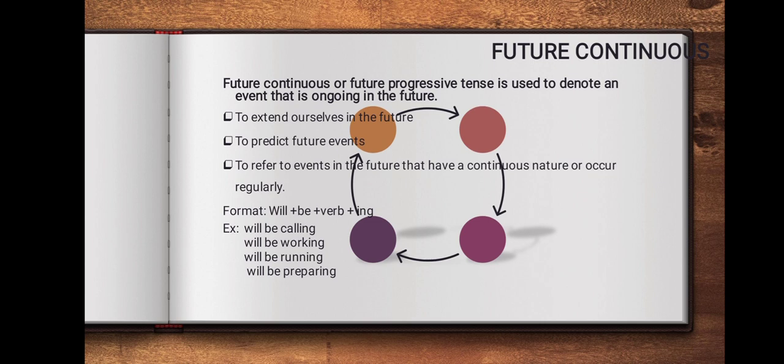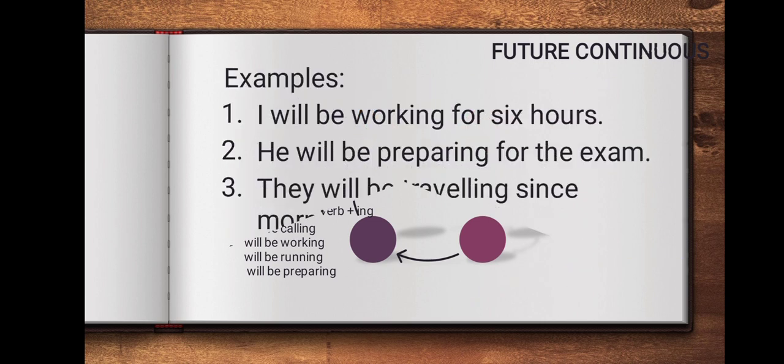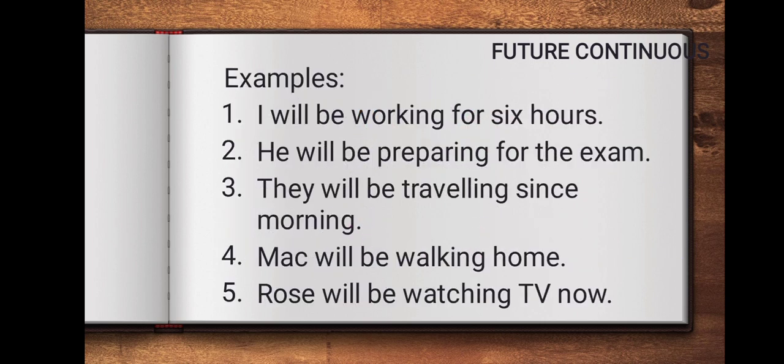Format: will be plus verb plus ing. Will be calling, will be working, will be running, and will be preparing. Let's see the examples. I will be working for 6 hours. He will be preparing for the exam. They will be traveling since morning. Mark will be walking home. Rose will be watching TV now. These examples denote that some actions are happening in the future time. That's why they are used to denote future continuous.